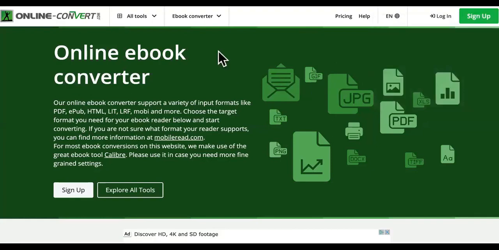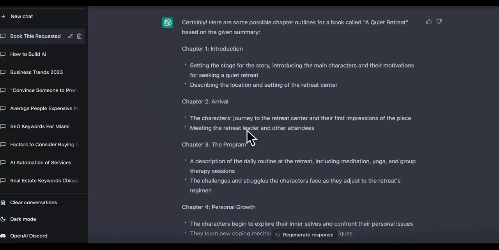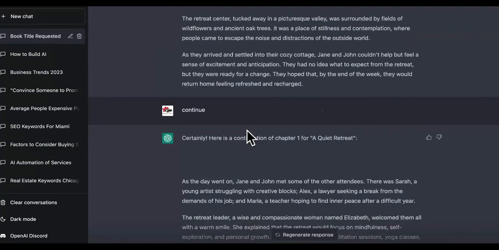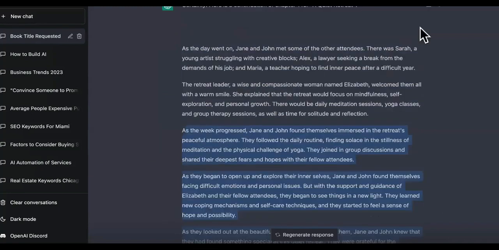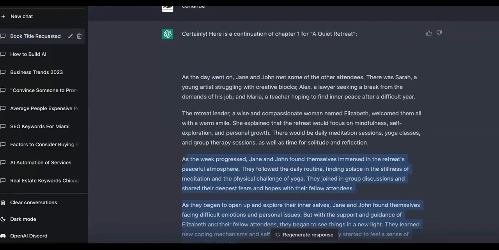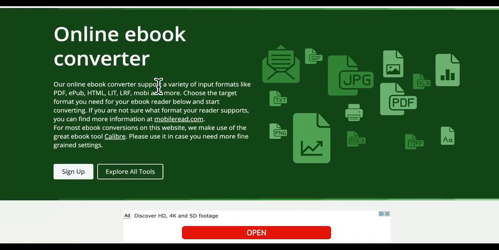So let's say when you're done doing your ChatGPT and you're taking all your stories out of here, you would copy this. You would put it in a file like a doc or a Word file, guys. And then this will convert it into an ebook.